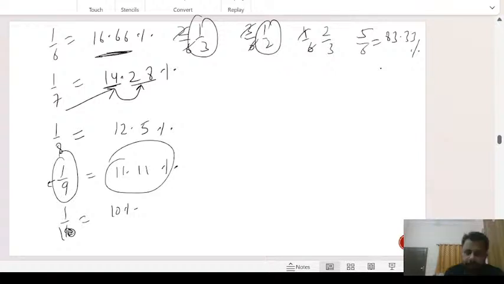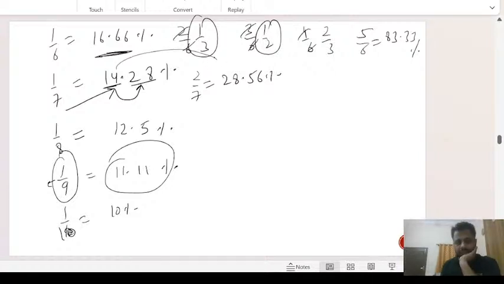Okay, now let's move ahead. 1 by 7 is 14.28. What is 2 by 7? It's 28. Okay, my pen has got stuck. 28.56%. Remember it this way. 14 twos are 28, 28 twos are 56. 3 by 7. 14 threes are 42. 42 ka double 84%. 42.84%.